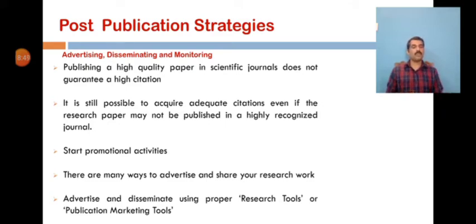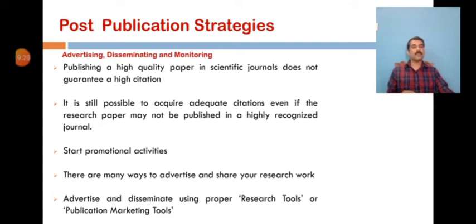However, publishing a high quality paper in a scientific journal does not guarantee high citation. On the other hand, studies show that it is still possible to acquire adequate citation and global visibility even if the research paper is not written and published in a highly recognized journal. So we need to start our promotional activities in such a way that once the article is published, it has to be promoted for its visibility and citation impact.